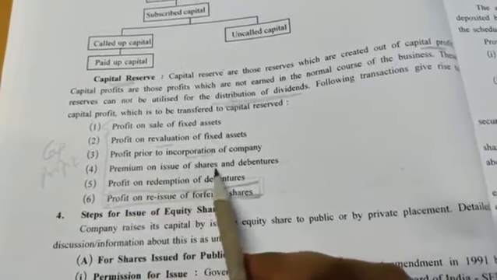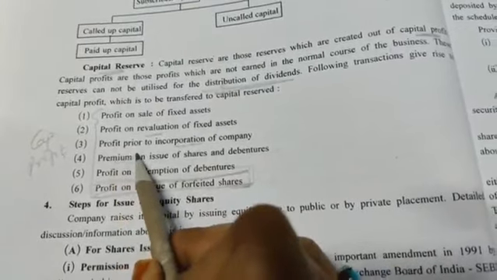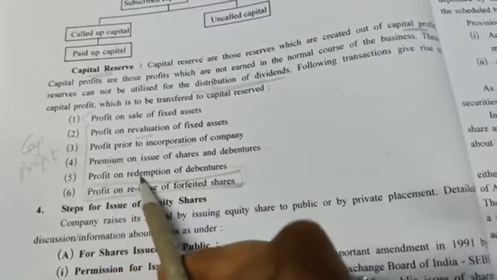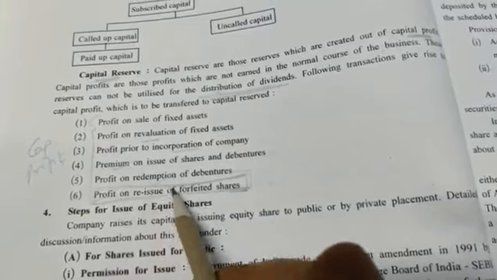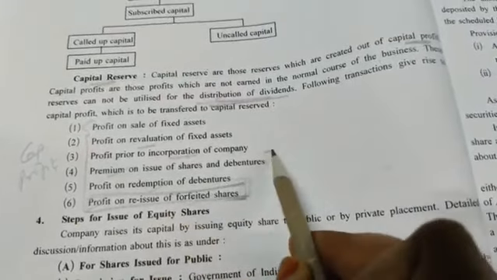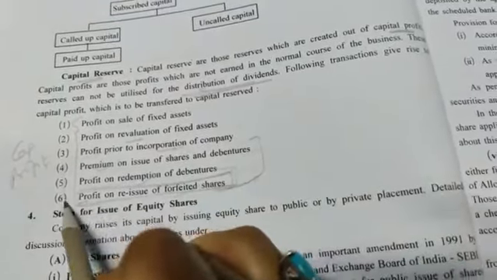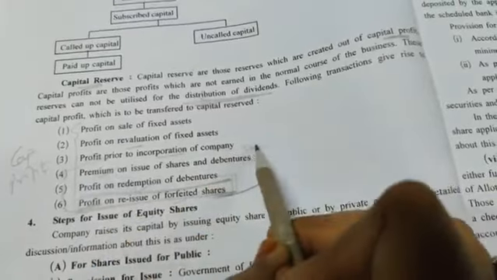Premium on issue of shares and debenture. This we are going to study. What do you mean by premium? What do you mean by profit on redemption and profit on reissue of forfeited share? Okay, all these 3 points you are going to study in this particular chapter. Fine, that we will discuss later on.